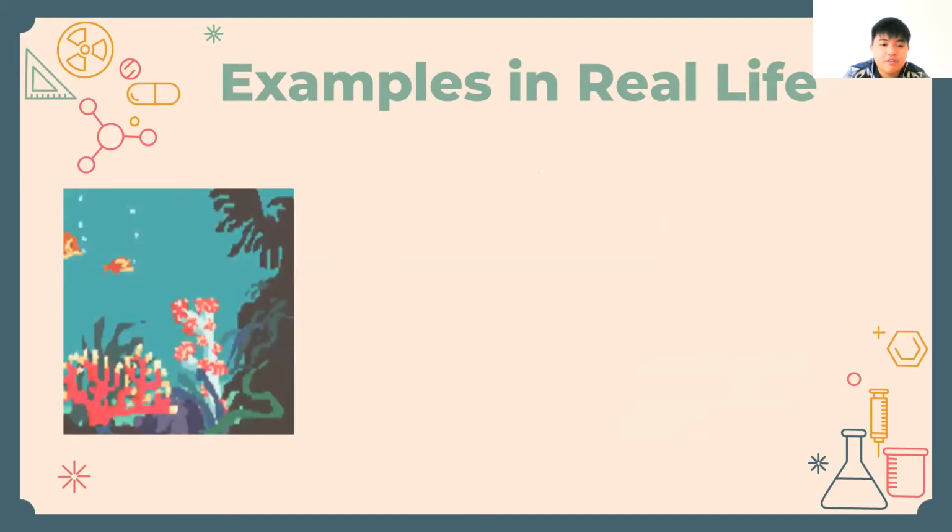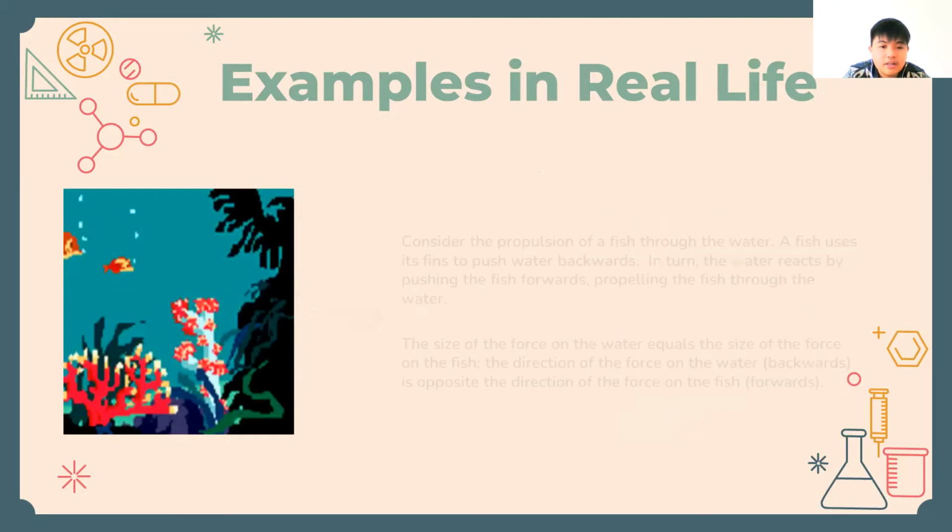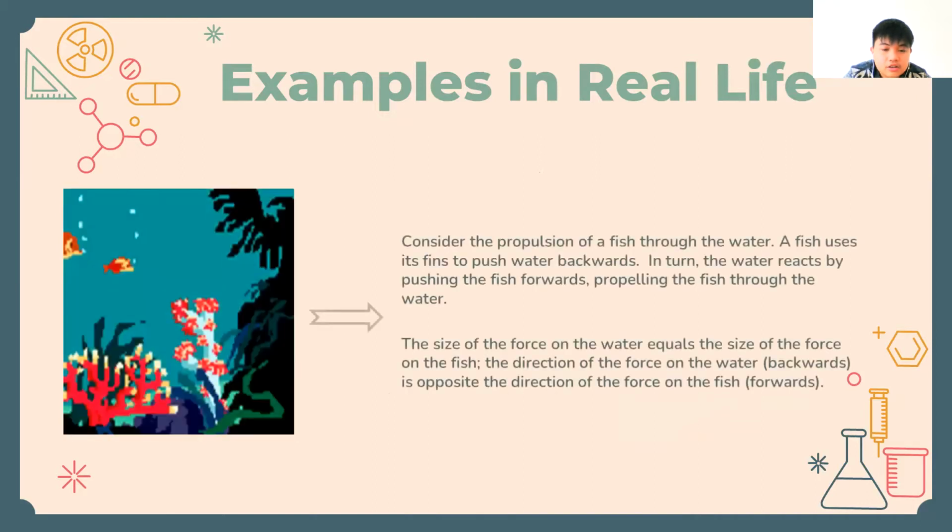It's also the same with fish. Consider the propulsion of a fish through the water. So a fish uses its fins to push water backwards. In turn, the water reacts. The difference between the bird and the fish is the force of the bird is going upwards and downwards, but the fish goes forwards and backwards. So it's just the same. The birds fly with wings, and the fish swim with their fins.